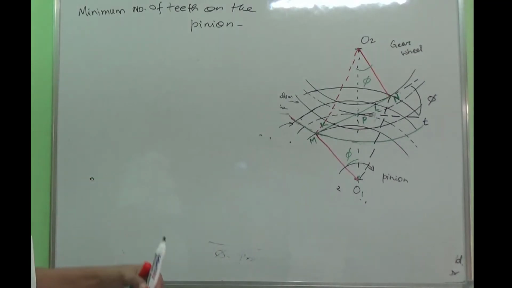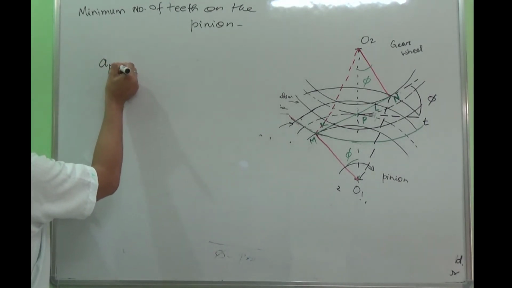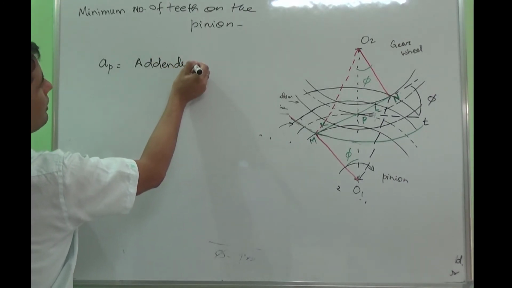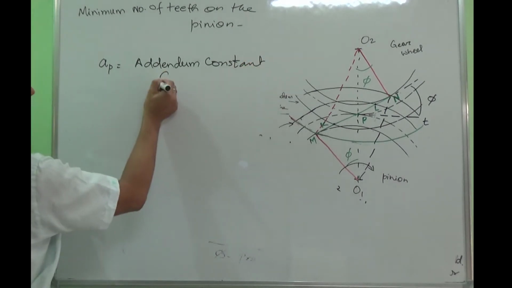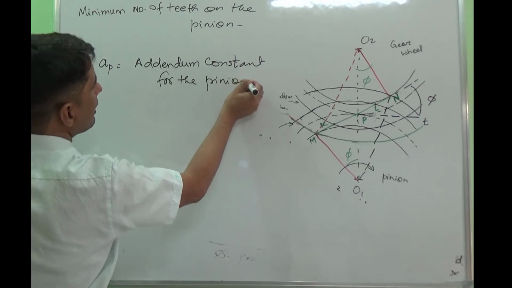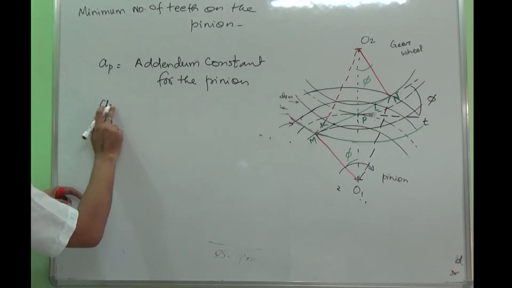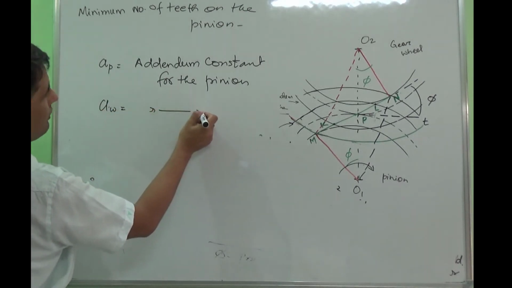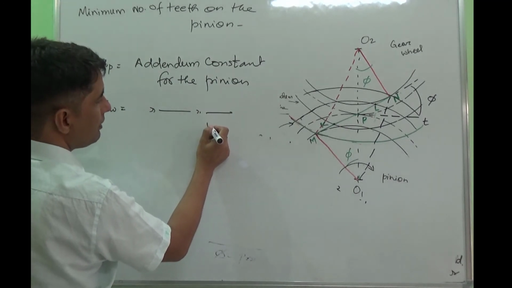Addendum constant. So let's say AP is the addendum constant for the pinion, and AW is the addendum constant. Everything is the same, but instead of pinion it becomes the gear wheel.